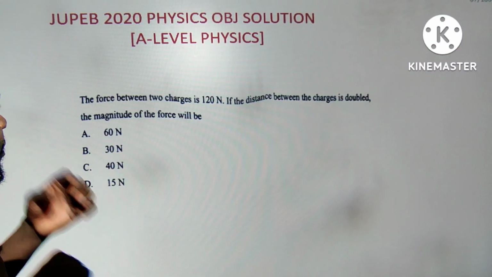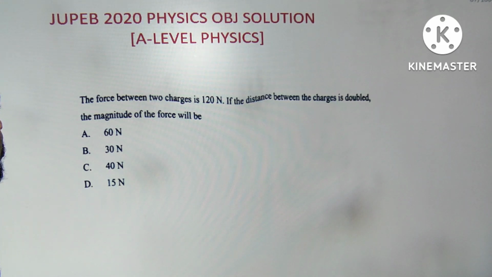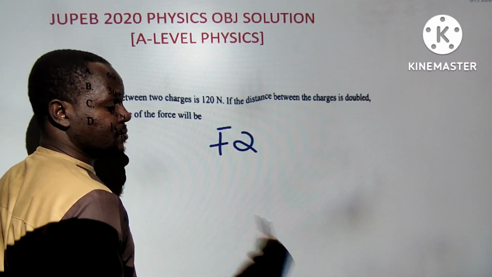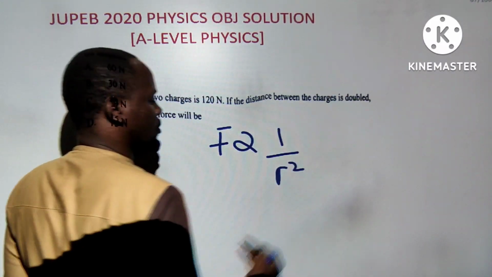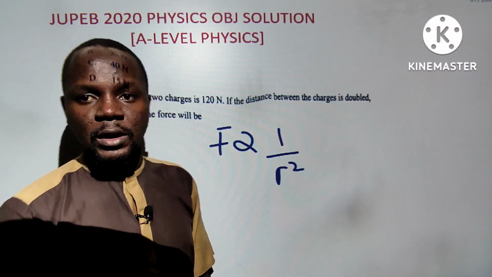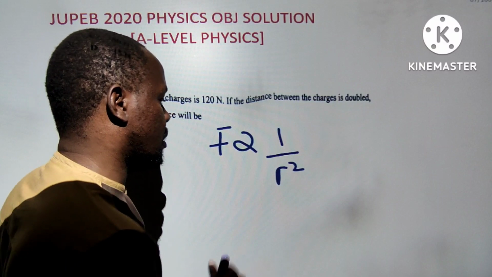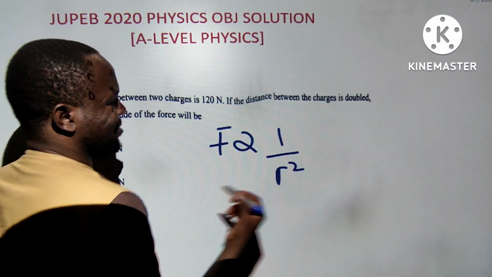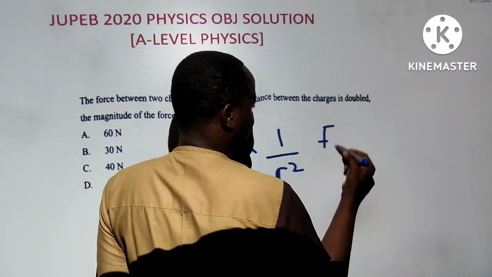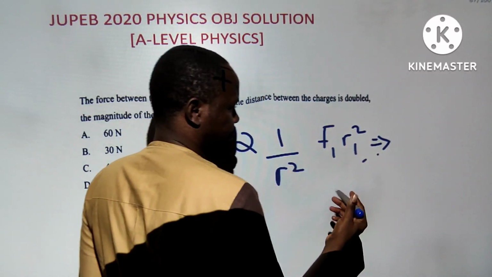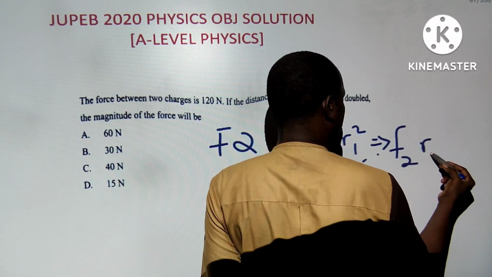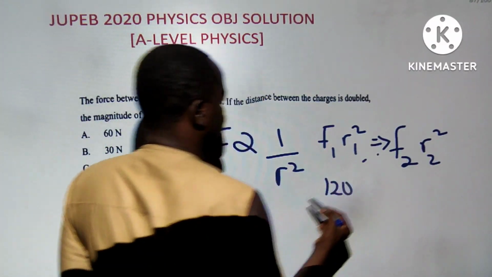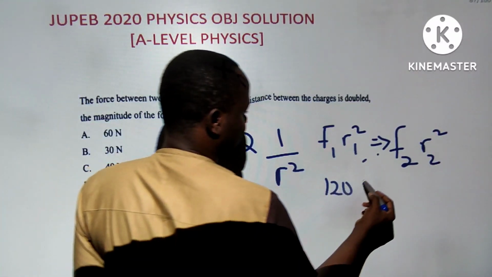Now the force between two charges is 120. If the distance between the charges is doubled, what is the magnitude of the force? Force obeys the inverse square law, whether electrostatic or gravitational: force is inversely proportional to the square of the distance. You could use F1 R1 squared equals F2 R2 squared, but directly, F1 is 120 and the distance is 1.